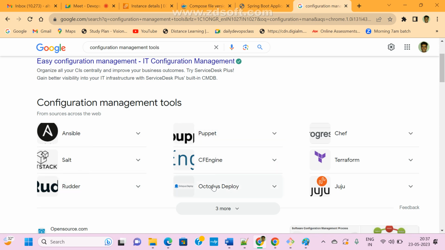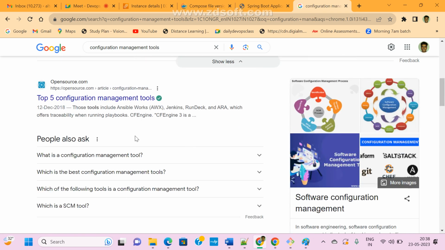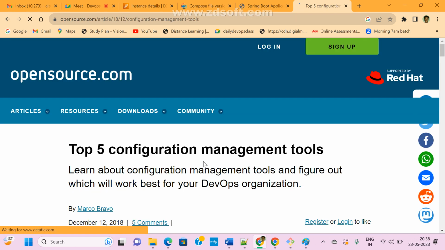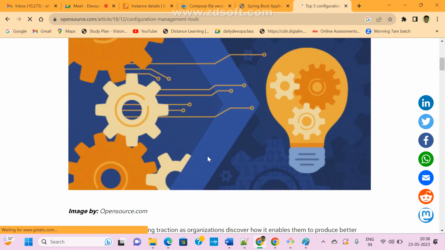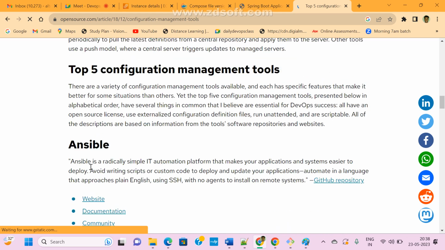Compared to other tools, this is very simple, user friendly, and easy to understand. Ansible, Chef, Puppet, Salt, and also TeamCity, Bamboo are the topmost configuration management tools. We can use any one, depending on your requirement. But mostly now we are going to learn what Ansible is.